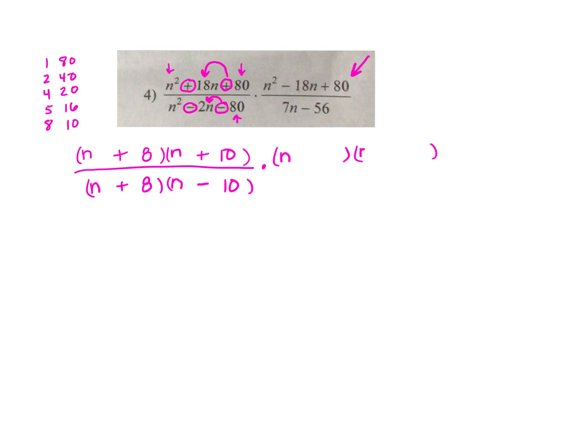So the n squared is going to be n and n. Now I want the 80 to add to 18, which is what I had before, isn't it? So I'm going to have an 8 and a 10 because that adds to 18. But I want the 18 to come out negative. So the plus sign tells me these signs have to be the same, either plus plus or minus minus. In this case, they have to be minus minus because I want the middle term to come out to be a negative 18, not a positive 18.